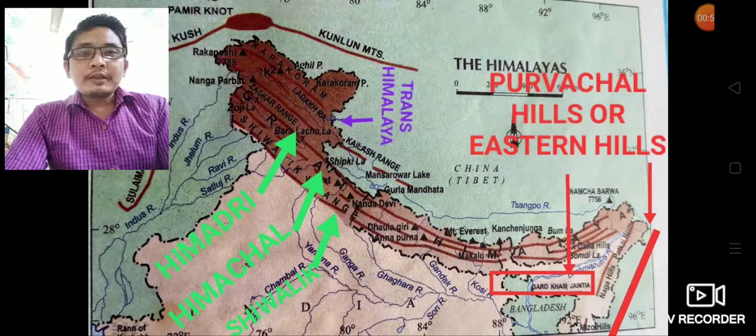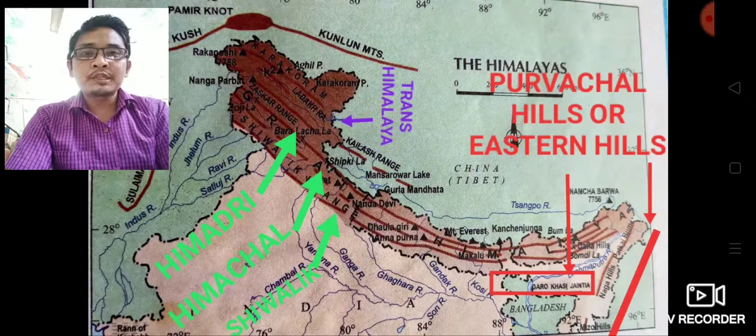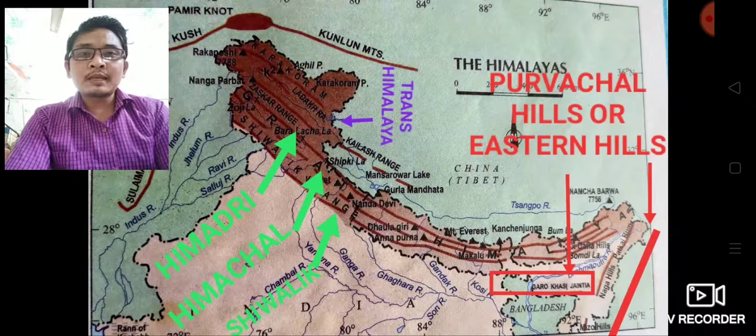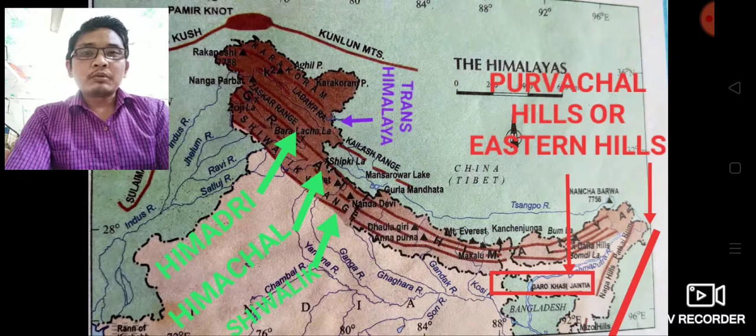Himalaya can be divided into two parts. Firstly, the Trans Himalaya and the main Himalaya. The Trans Himalaya, also called the Outer Himalaya, consisted of many ranges. Range means here the group of mountain or the chain of mountain, and the Trans Himalaya consisted of the Karakoram Range, Ladakh Range, Jaskar Range, and the Kailash Range. And at the same time, you also keep in your mind that the world's second highest peak, that is the Godwin Austen or K2, is also in the Karakoram range, that means the part of the Trans Himalaya.